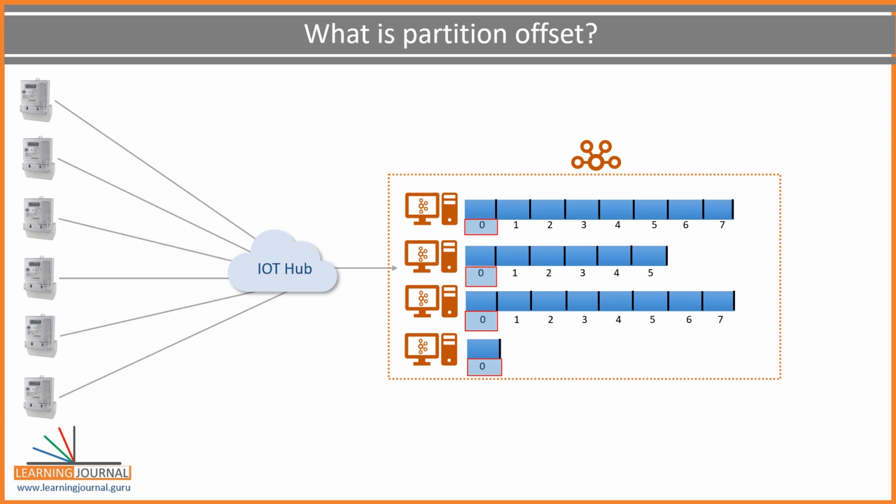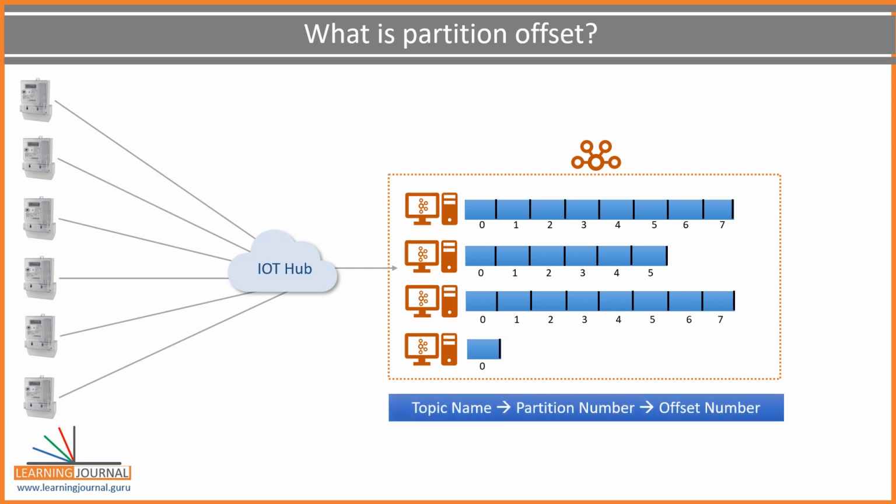So, if you have 3 partitions in a topic, within each partition, the offset is going to start from 0 and increase by 1. So, if you want to locate a specific message, you must know 3 things: topic name, partition number, and then the offset number. If you have these 3 things, you can directly locate a message in the Kafka cluster.